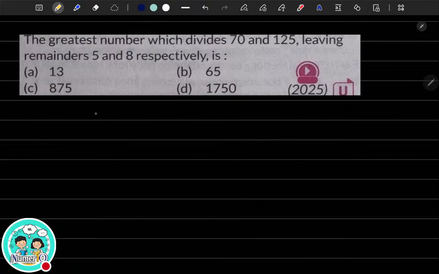So the first thing to do is write the given numbers 70 and 125, subtract the remainders 5 and 8 respectively, and get the actual numbers 65 and, what is 125 minus 8? 117.